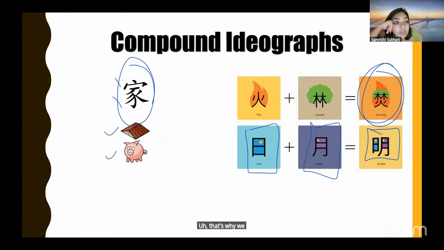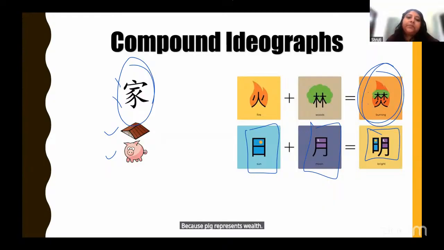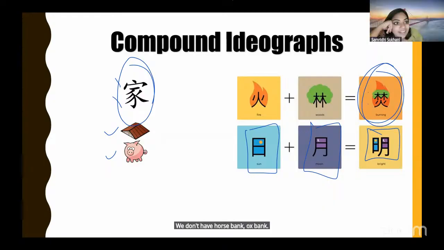That's why we have a concept of piggy bank, because pig represents wealth. We don't have horse bank, ox bank, dog bank. We have a piggy bank. It's coming from there because pig represents wealth in China.